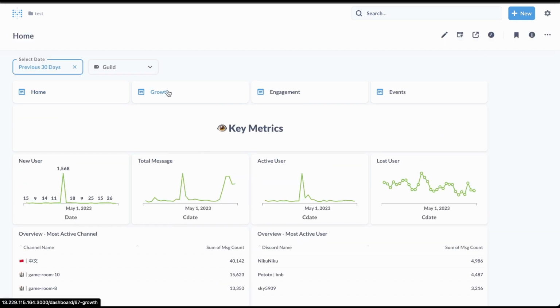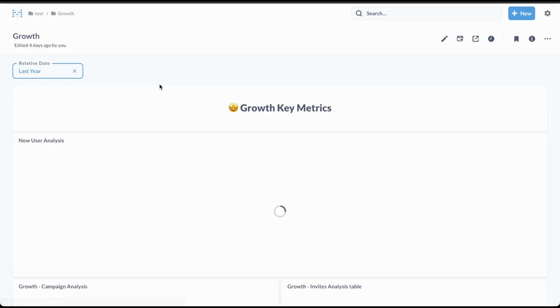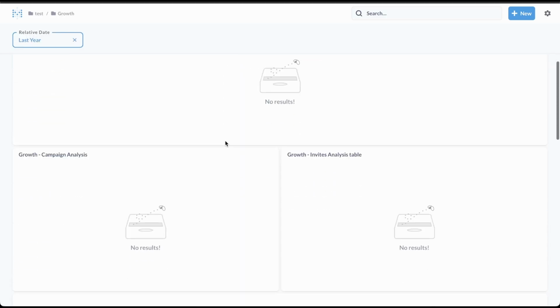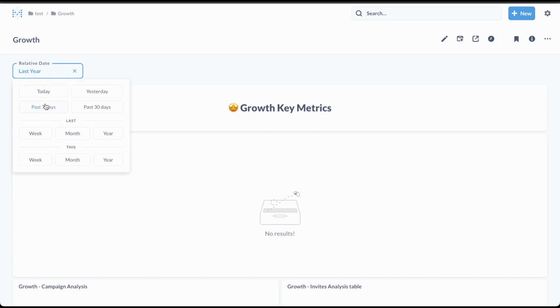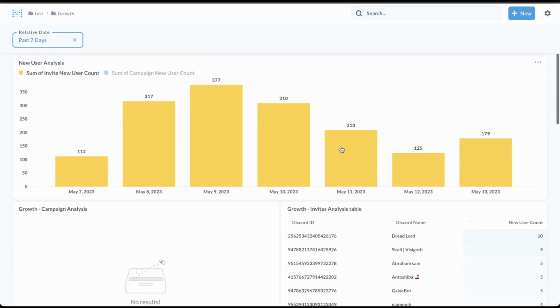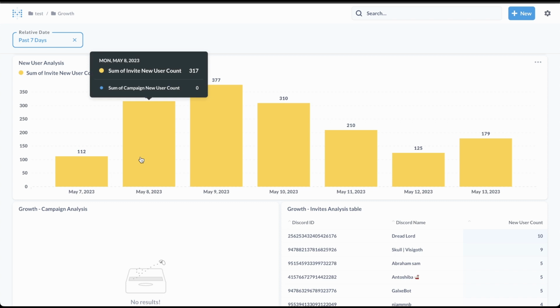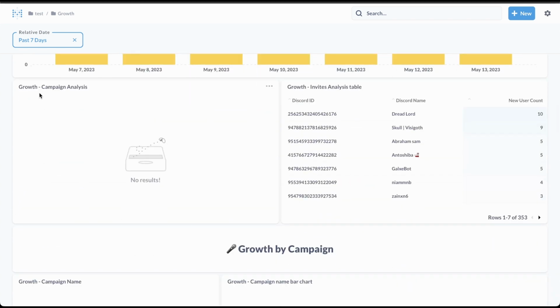We're also providing growth tracking. If you see, we have the growth tracking metrics. If you type in 7 days, it will provide you with how many invites you have and how many invites came from the campaign analysis. Currently, there's none.